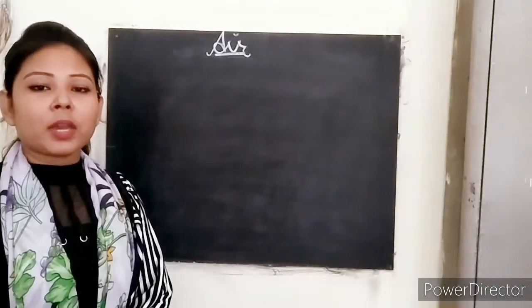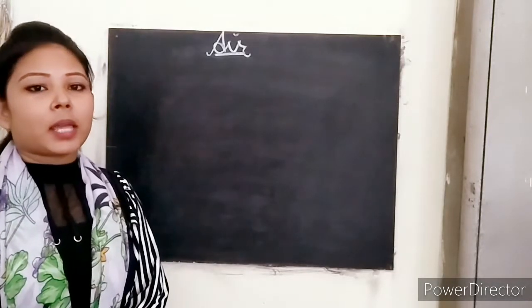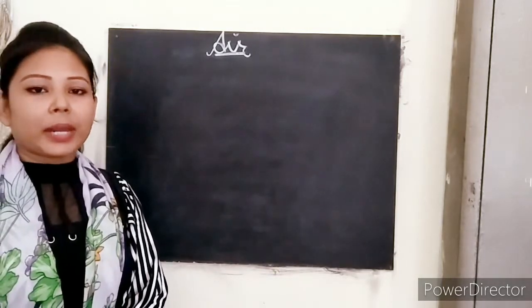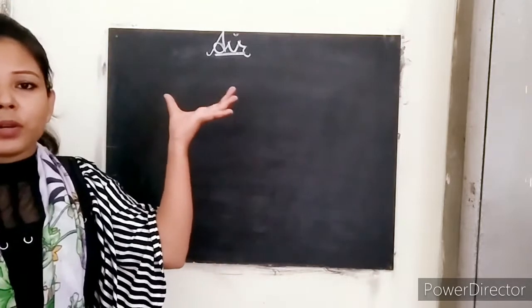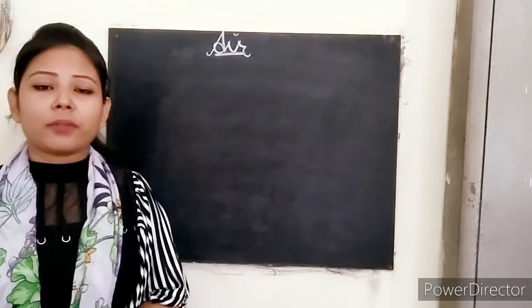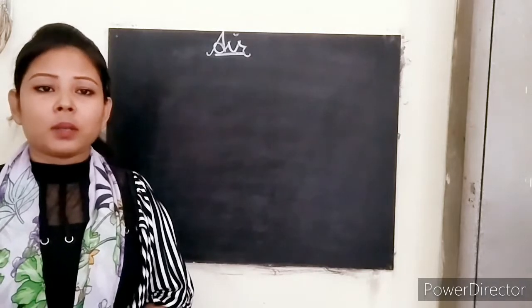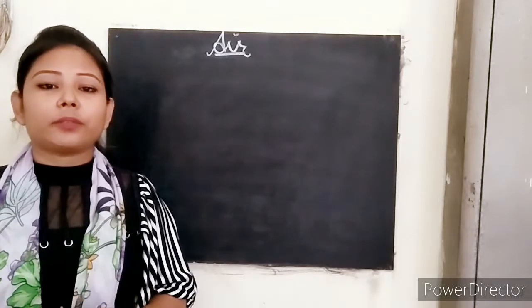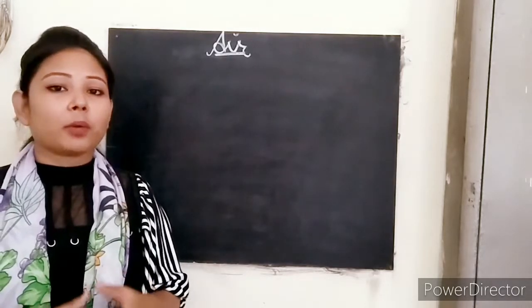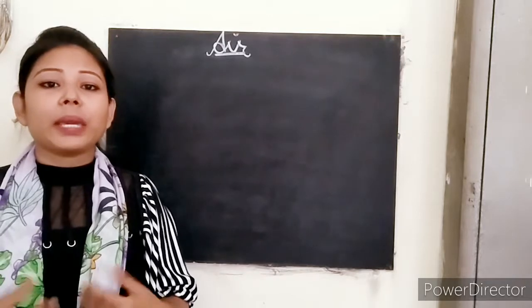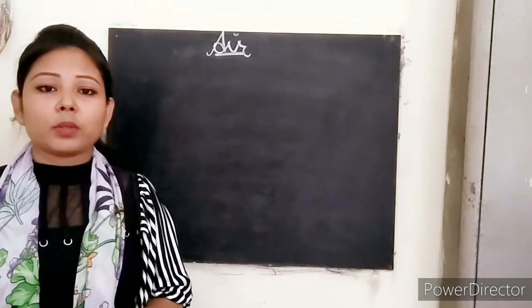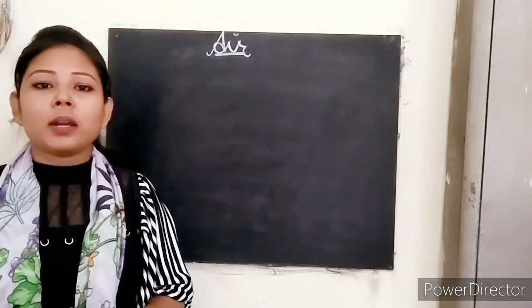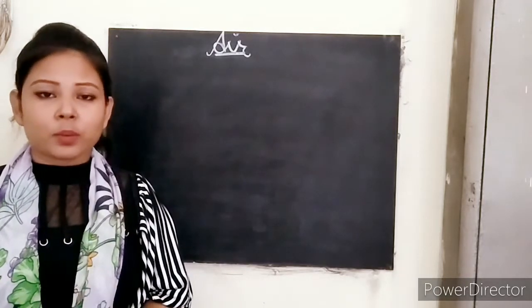Our earth is surrounded by the atmosphere, and this atmosphere is commonly known as air, right? So this is a natural resource without which we cannot live even for a few minutes. Any living organism requires air for different things. For example, plants require air for making their food, and we and other living creatures require air for breathing, right?